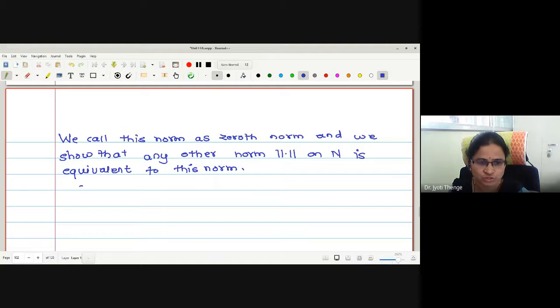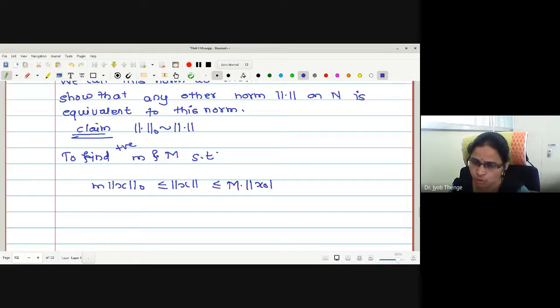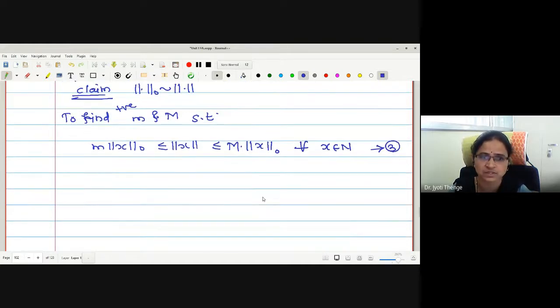What is my claim? The norm is equivalent to this norm zero. Proving this equivalent means our aim is to find two positive constants, small m and capital M, such that m norm zero of x is less than or equal to norm of x, which is less than or equal to capital M into norm zero of x, and it is true for all x in the space. Let me call it statement number 3. This is the aim, the claim I want to show.